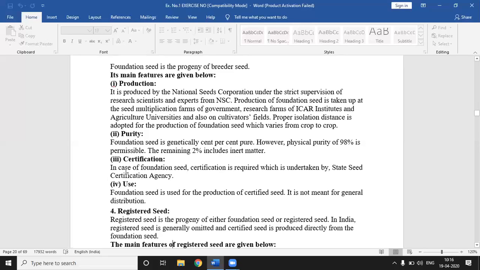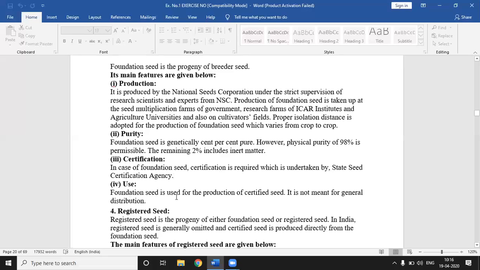Then certification of foundation seed. In case of foundation seed, certification is required, which is undertaken by the State Seed Certification Agency. The certification is necessary for foundation seed, okay, which is undertaken by the State Seed Certification Agency, that is SSCA.